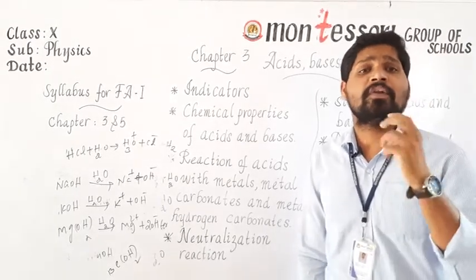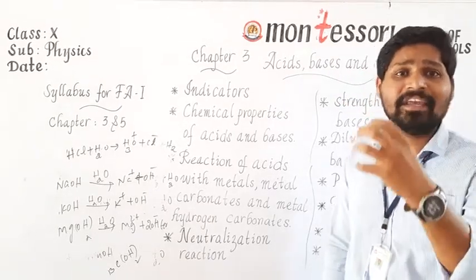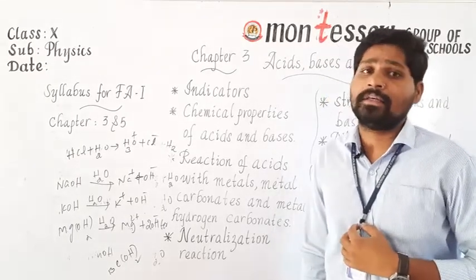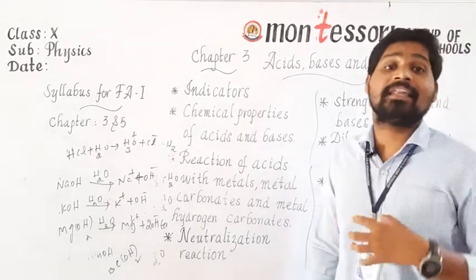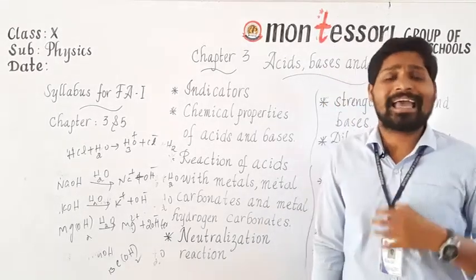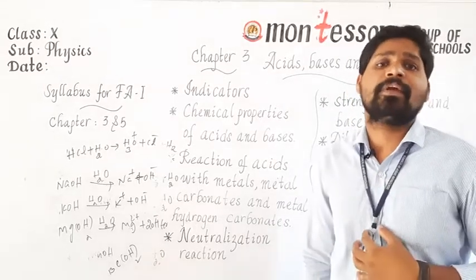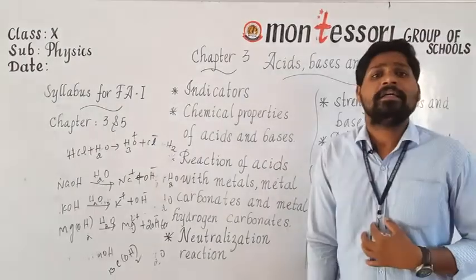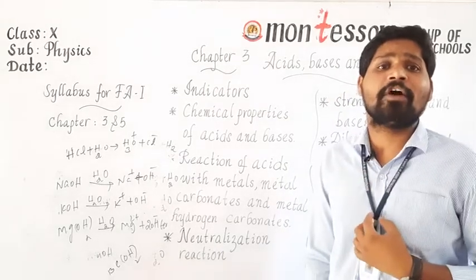In case the pH value of water is less than 5.6, then such water we call acid rain. If the pH value of the water is less than 5.6, then it becomes very difficult for the animals to withstand such a low pH value of the water. So it becomes very difficult for aquatic animals to live in water if the pH value of the water is less than 5.6. The next one is that tooth decay starts whenever the pH value of our mouth is less than 5.5.